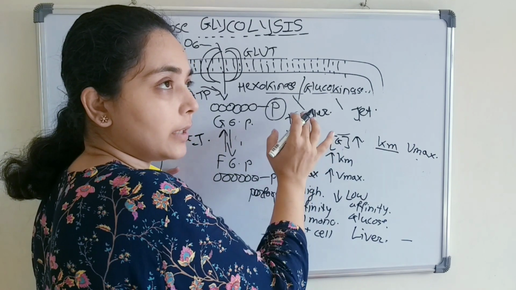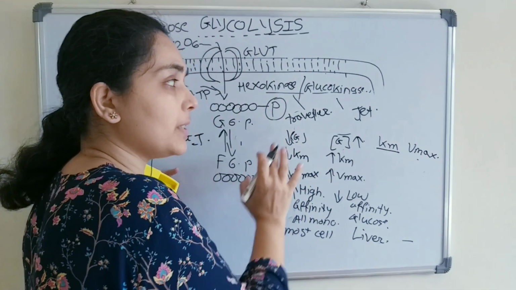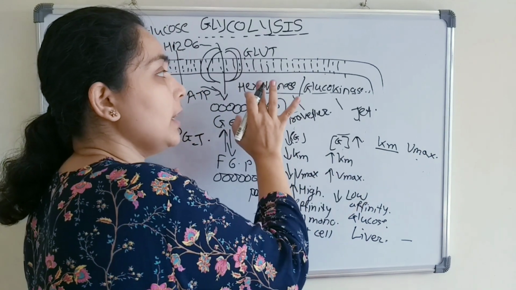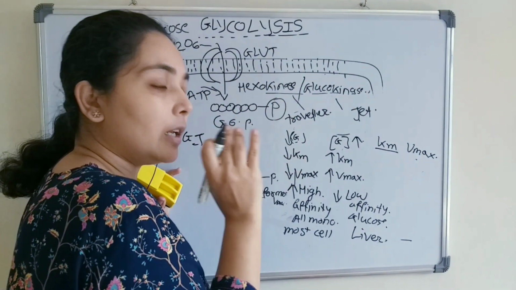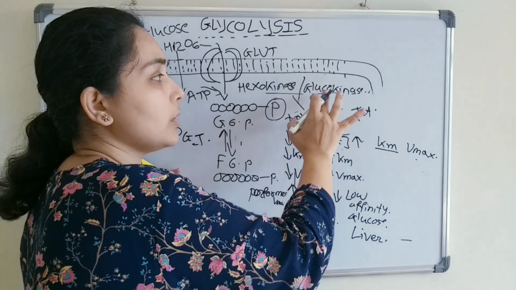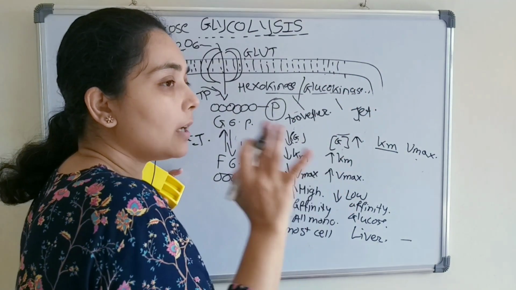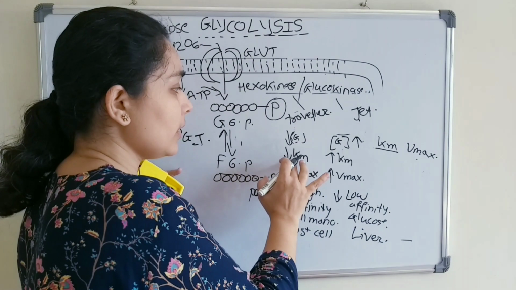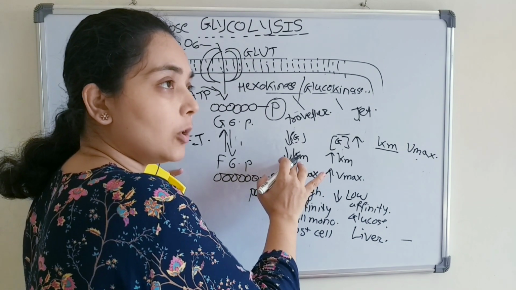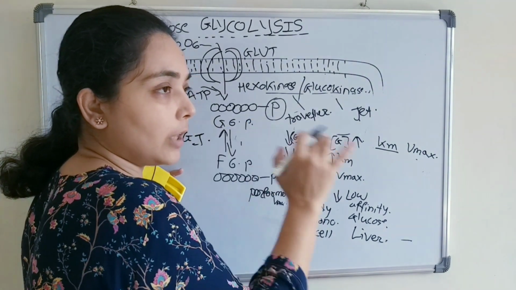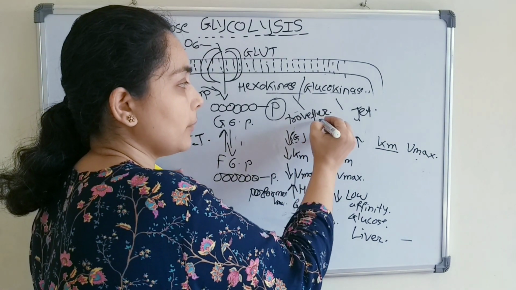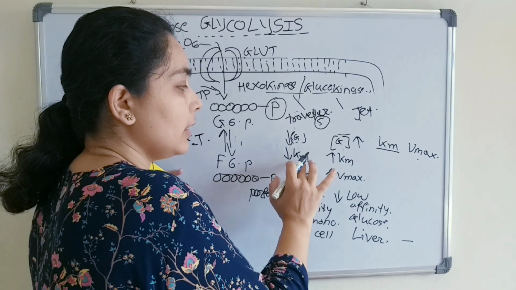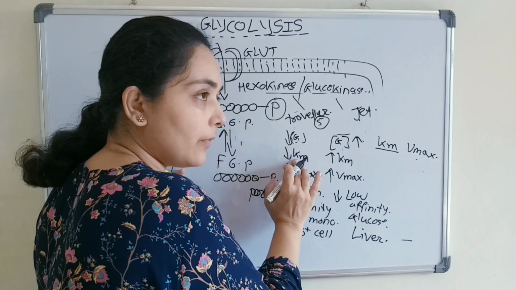As we all know, the tempo traveler has a very small passenger capacity, while the jet plane has a high passenger capacity. In the same way, hexokinase can work at very low glucose concentration, and for glucokinase, high glucose concentration is required. Therefore, hexokinase has a low Km value for half saturation, like with the tempo traveler's 5 passengers, half saturation is done. So that means it has a low Km value.